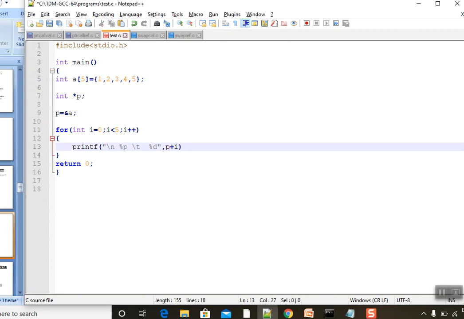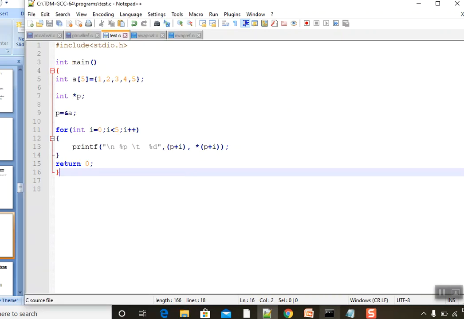Okay. Then how to print the value from the address? Yes, star of p plus I will print the value. Close the quotes. See, what is the first one? Address. Address of what? P plus 0, that is p is the starting address. Initially we are storing p plus 0, next iteration p plus 1, p plus 2, p plus 3 and p plus 4. Again star of p plus I means that is address and p of p 0, 1, 2, 3, 4. So it is test.c.